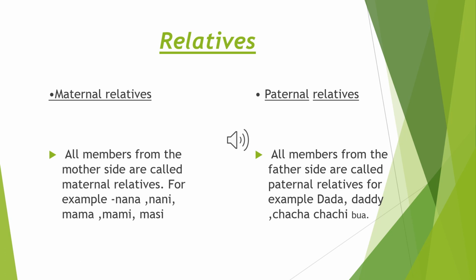All members from the mother side. All the relatives from mama's side are called maternal relatives. For example, nana, nani, mama, mami, masi, these come in maternal relatives. And what is paternal relatives? All members from the father side. All the relatives from the father's side come in paternal relatives. For example, dada, dadi, chacha, chachi, bua, these all come in paternal relatives. I hope you guys understand about maternal and paternal relatives.